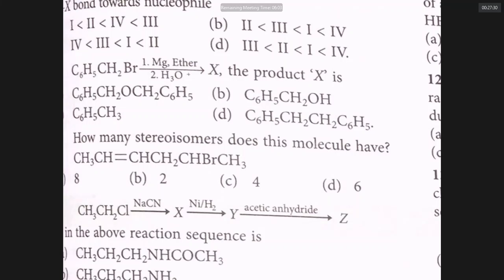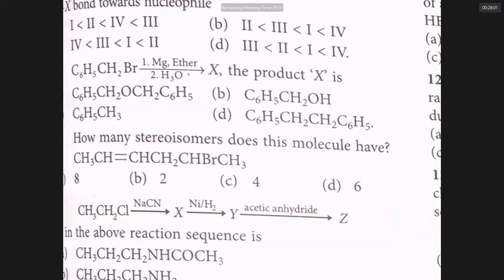Now, if a compound has n stereo centers, it will have 2 to the power n stereoisomers. Therefore, it has 2 to the power 2, 4 stereoisomers. What is a stereo center? A center where a carbon is locked to 4 different groups, or a center where there is a C double bond C, where C double bond C is locked to different groups on both sides.